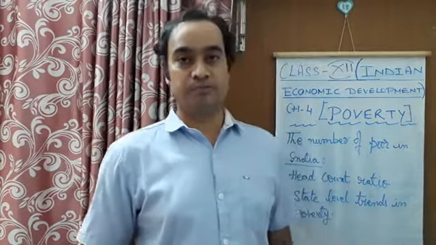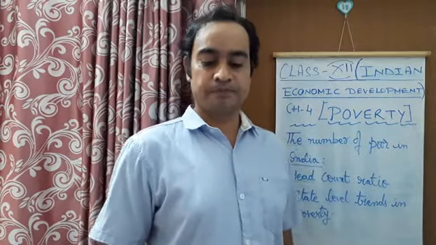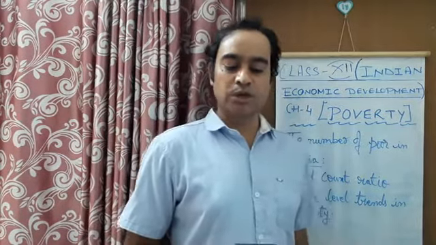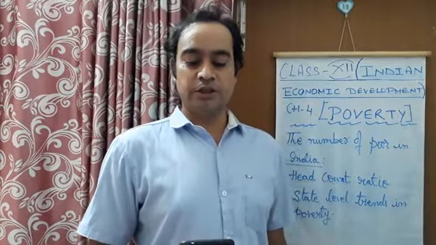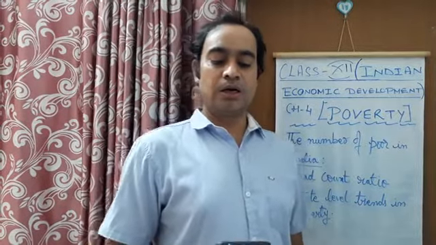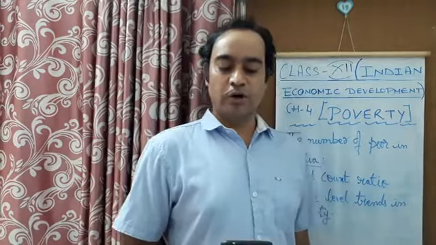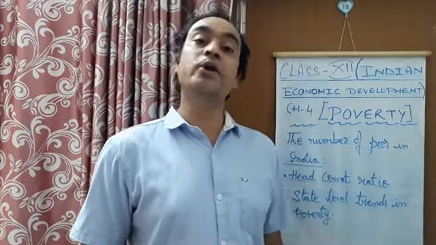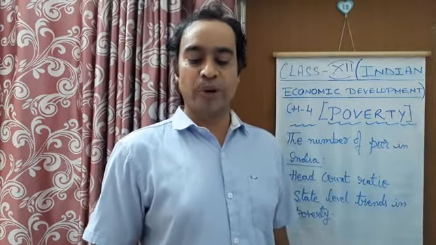This is a big amount, a big population. And apart from this, in 2011 to 12, this percentage has fallen to 22% now. Okay, it has fallen to 22%.